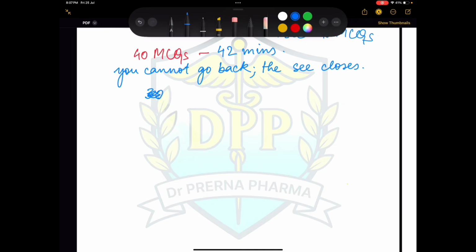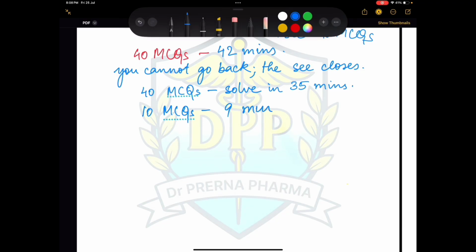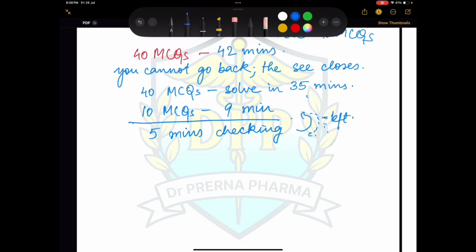I'll say 40 MCQs solved in 35 minutes. To solve 40 MCQs in 35 minutes, you will have to do at least 10 MCQs in about 9 minutes, right? Once you've done this, out of the 42 minutes you have 7 more minutes. Keep 5 minutes for checking. You have to go back and see all the answers, and also the questions that you have left or which were doubtful. So keep 5 to 7 minutes for this checking part.